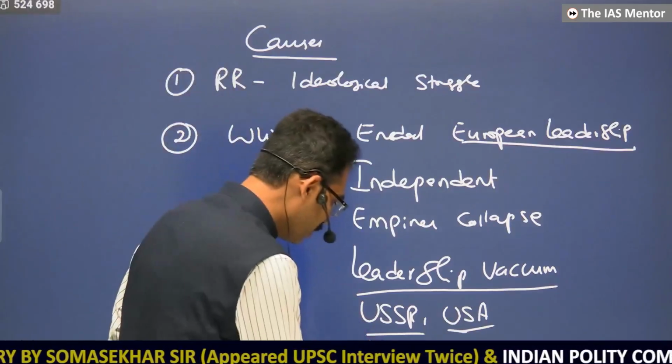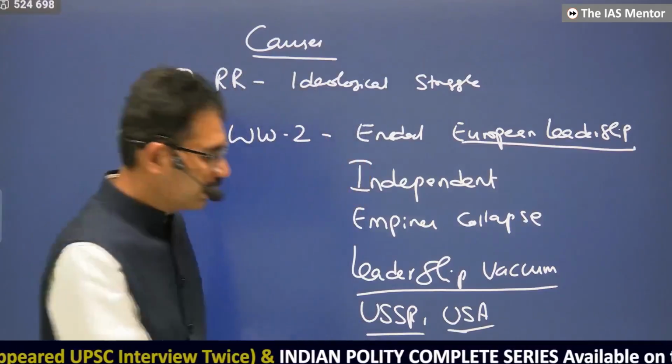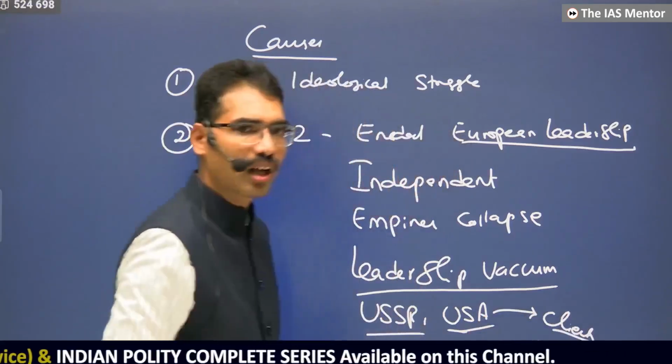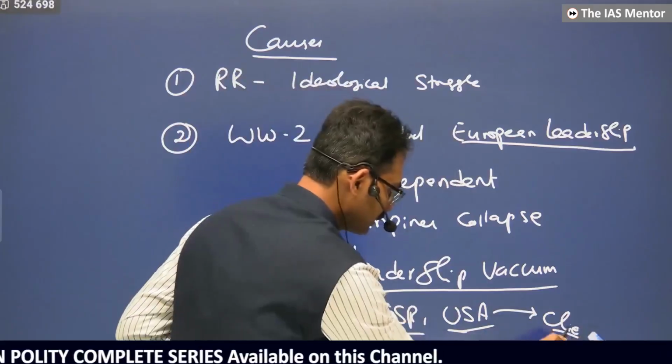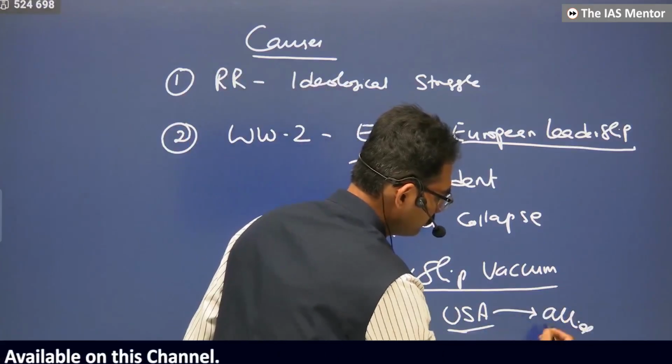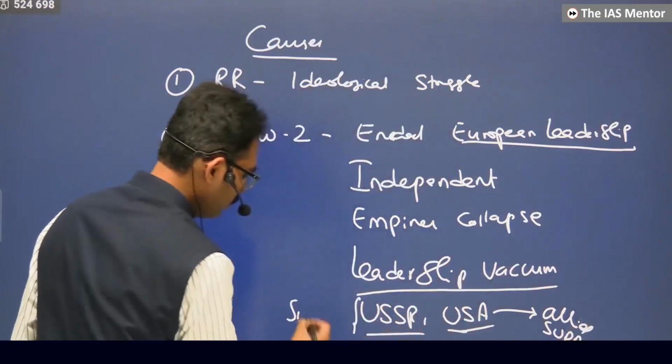But here they are ideologically different, so they wanted their own clients, their own allies, their own supporters.